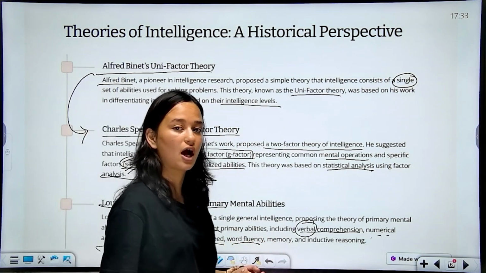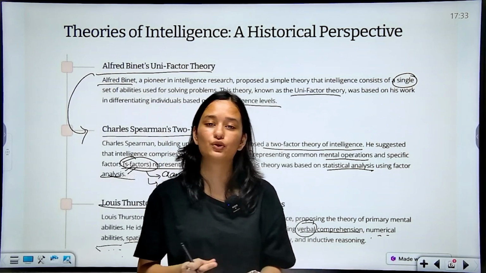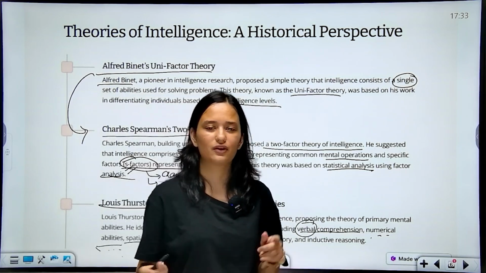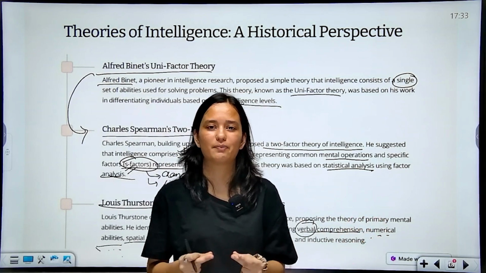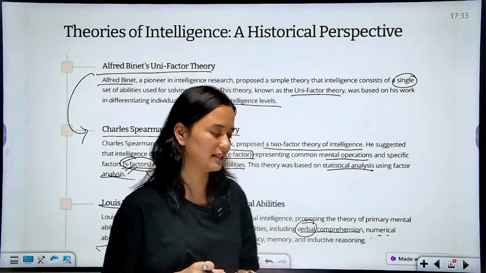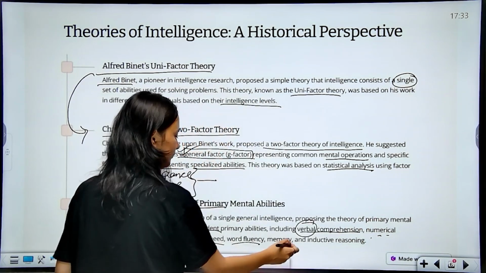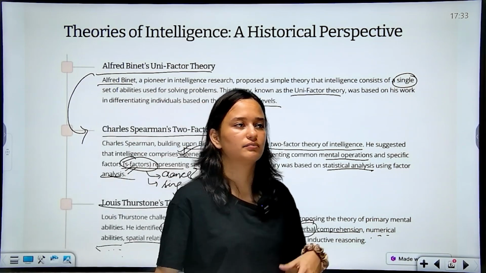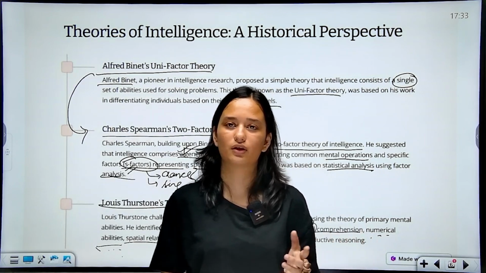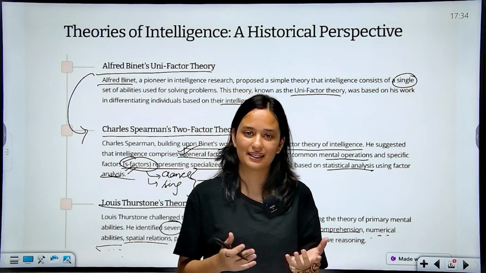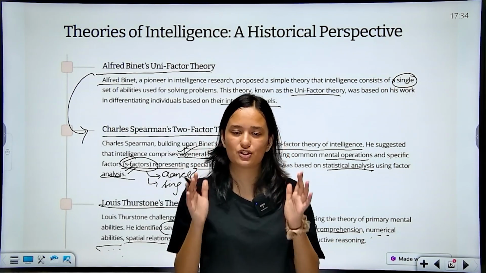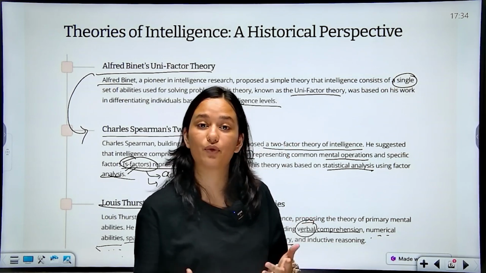Next is word fluency. Word fluency is how fast you're able to use the words. That you're speaking a sentence and how fast you're able to input the words in your sentence. Memory. Memory means how able you are to understand things, store things in your memory and also recall them when needed.